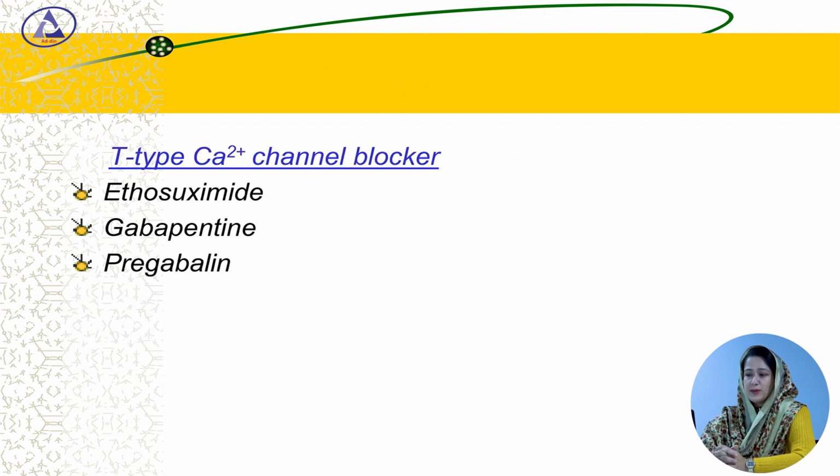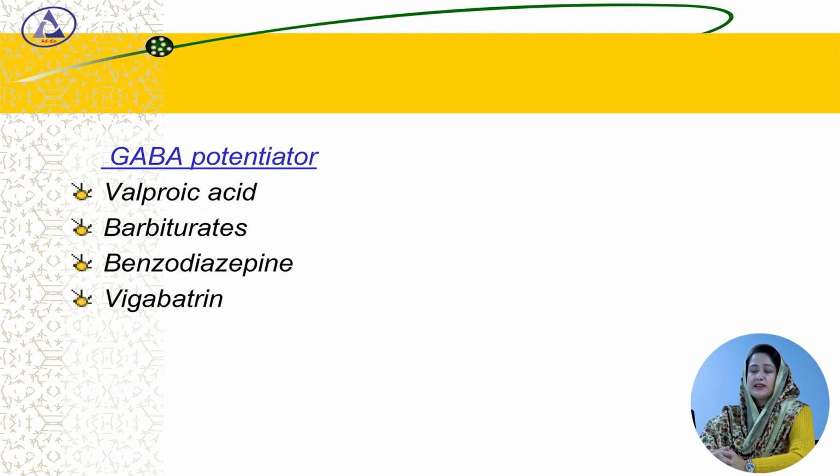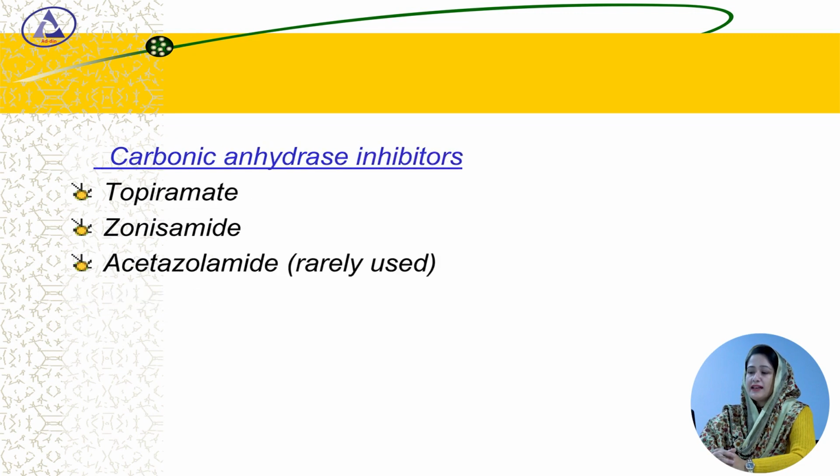T-type calcium channel blockers: ethosuximide, gabapentin, pregabalin. GABA potentiators: valproic acid, barbiturate, benzodiazepine and vigabatrin. Carbonic anhydrase inhibitors are topiramate, zonisamide and acetazolamide, which are rarely used.